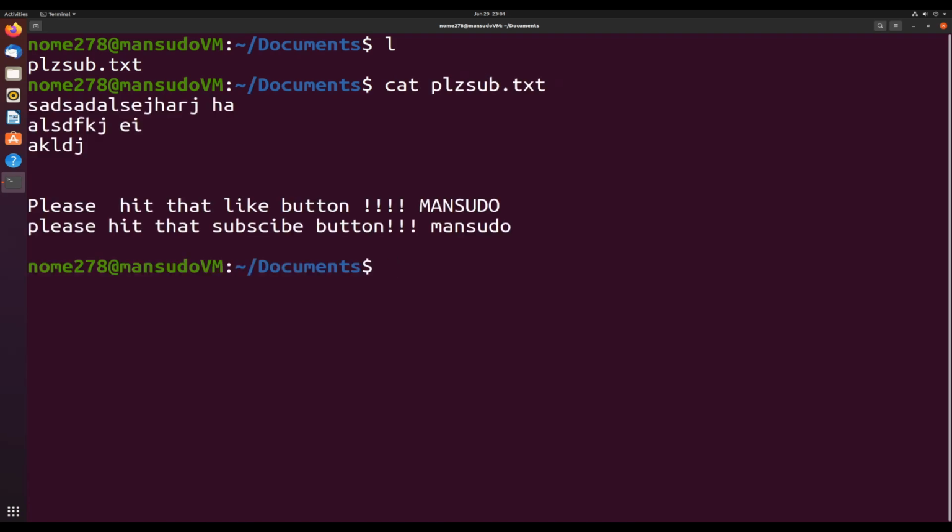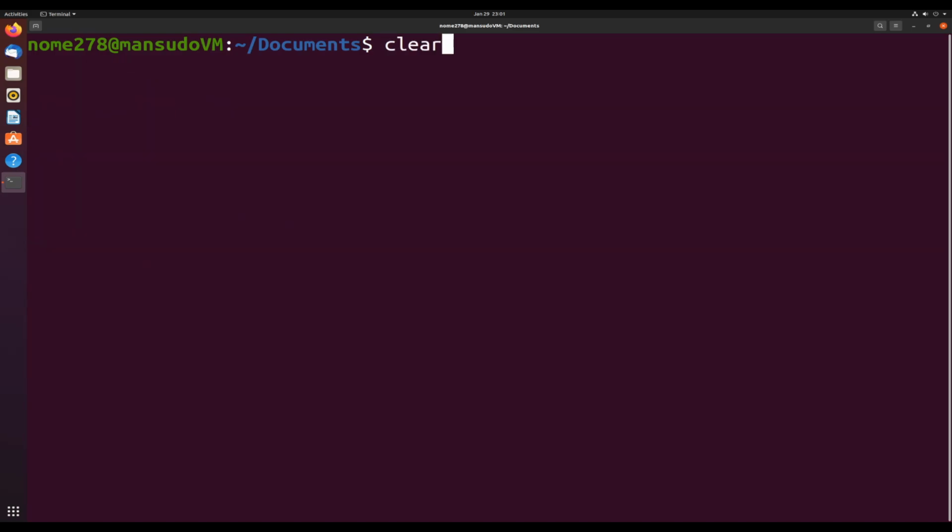And you'll see here, there's a bunch of things in that file. Now, let's just go ahead and say we want to pull out the lines that have "man sudo" in there. So let's go ahead and do that.